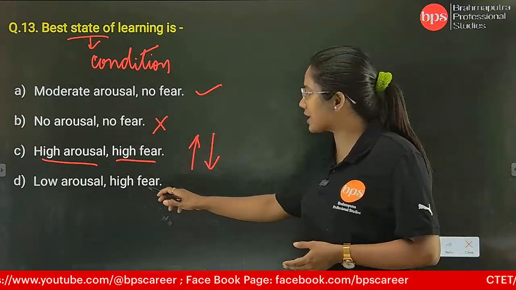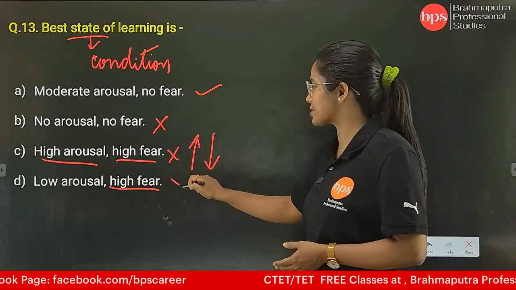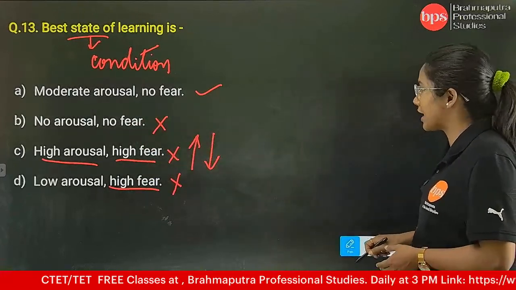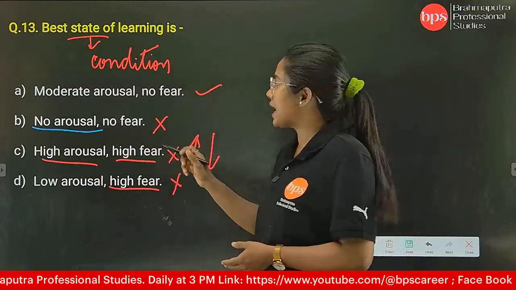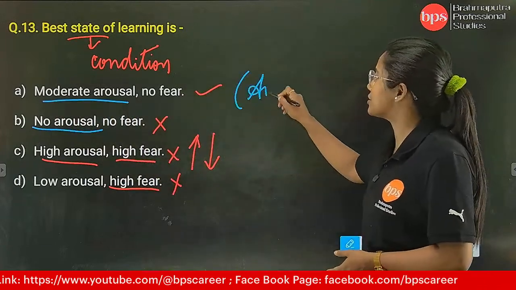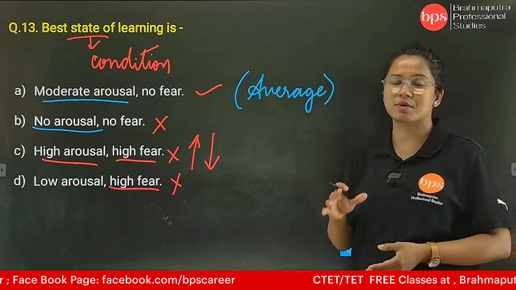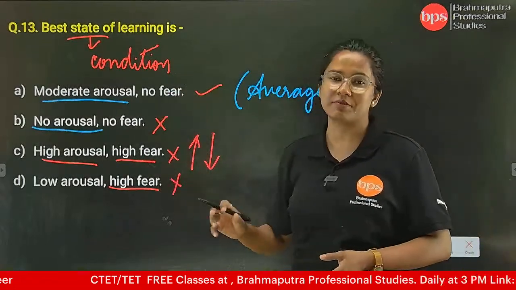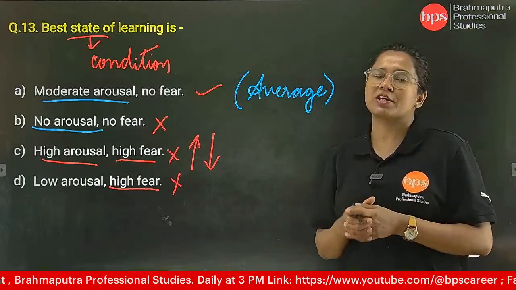So arousal is low and fear is also very high, and whenever there is high fear, this is wrong. We have to select from within no fear. Here there is no arousal, which means it is not going to work. Here there is moderate arousal, and moderate arousal is something which is average. It is seen in the average student, and the maximum of the students have moderate arousal and they have no fear. That means they don't fear anyone, or fear, meaning here there is no question of fear.